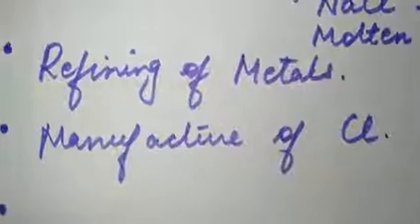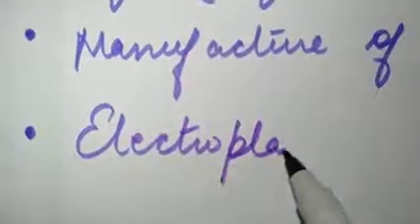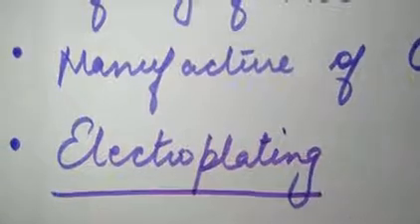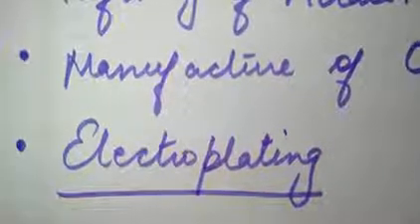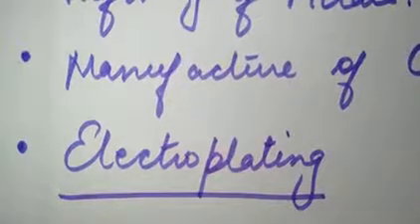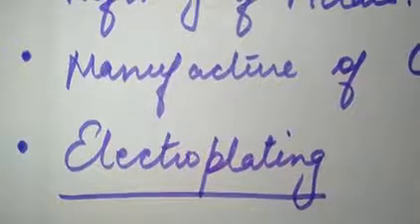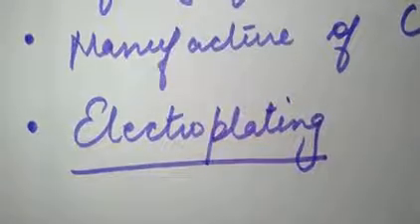Then next, one of the very important applications of electrolysis is electroplating, which we have already done in detail. Electroplating is one of the very important uses of electrolysis, and in everyday life we see electroplated articles and electroplated utensils also. So electroplating is one of the very important uses of the electrolysis process.